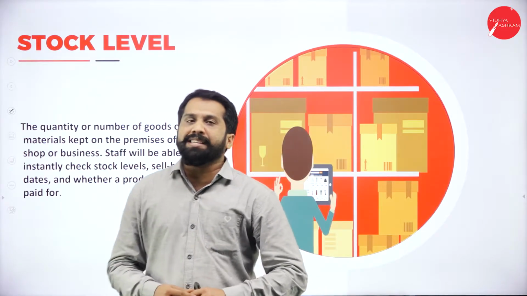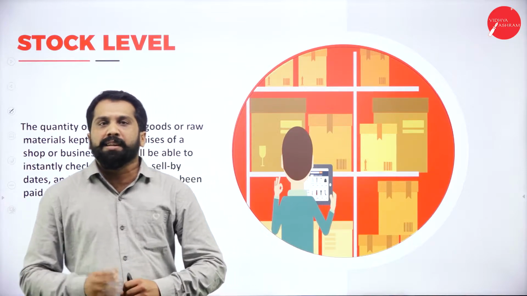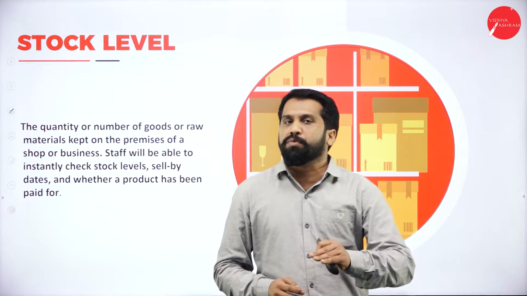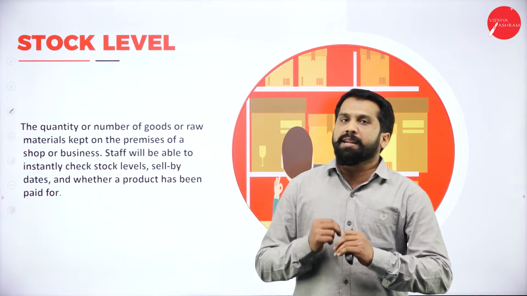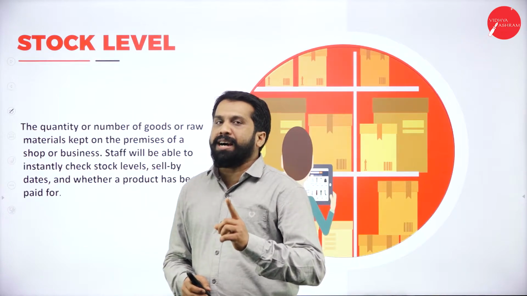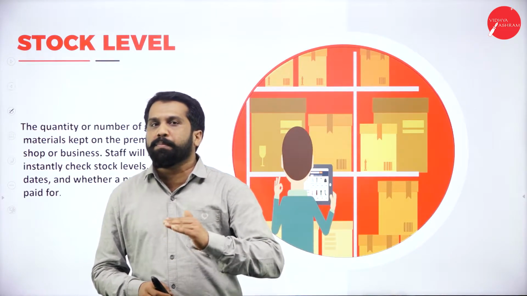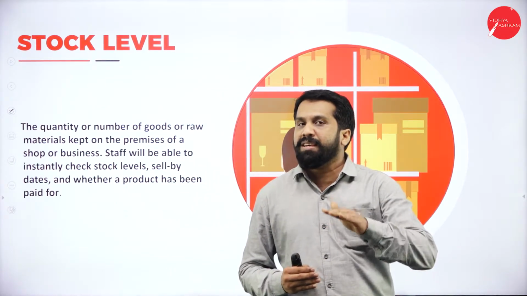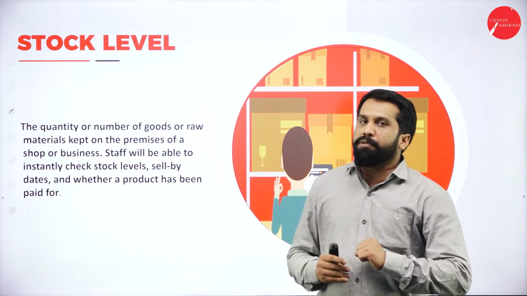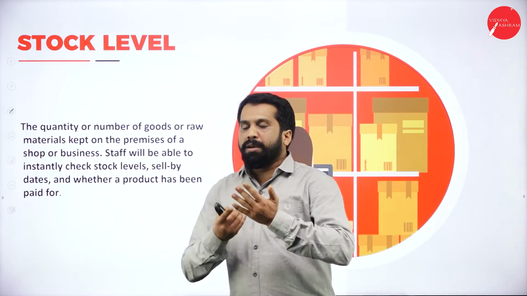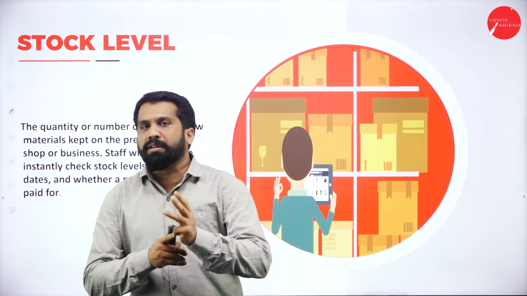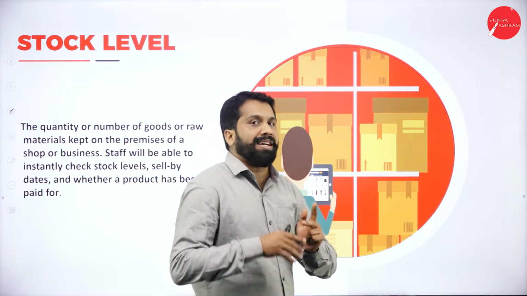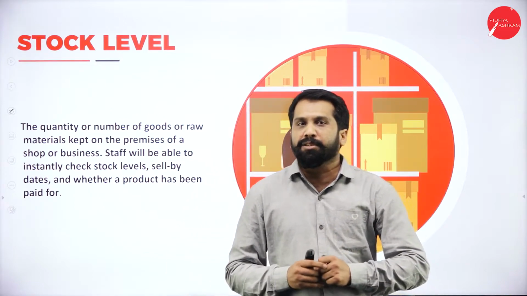If you go for maximum stock level, you may think that if you buy raw material in bulk, your cost will be less. Again, I'll repeat. If you go for only one or single unit, the cost will be more. If you go for more number of units, the cost will be reduced. So if you go for larger quantity, raw materials are available on time, so the cost will be less. You may think that everything is going under cost. The answer is no. Why?